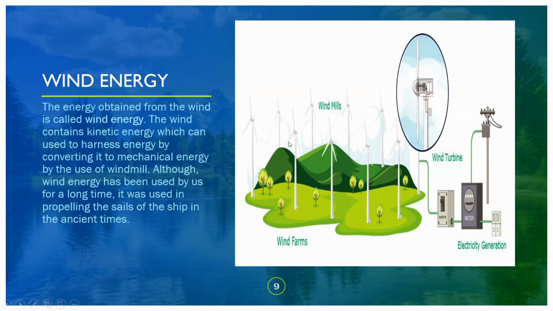So here we can see the windmills and the wind farms, and this is a wind turbine. Whenever there is a flow of wind, these turbines rotate, and when they rotate, they go into the inverter, where electricity generation is done, and then it is transferred to transformers where we get the electricity.